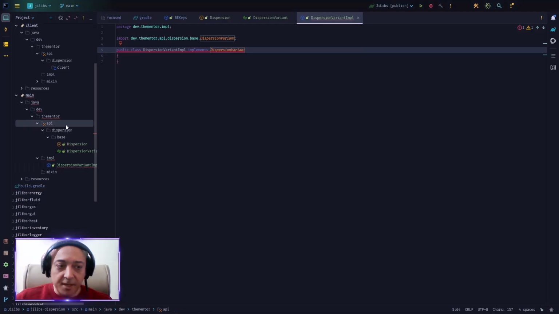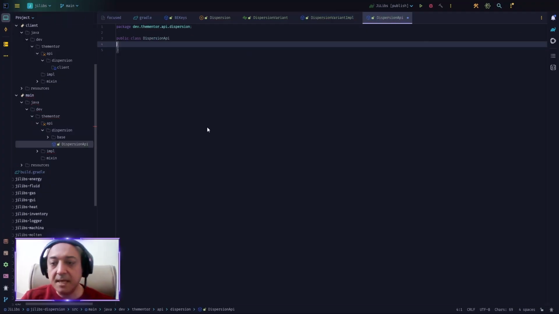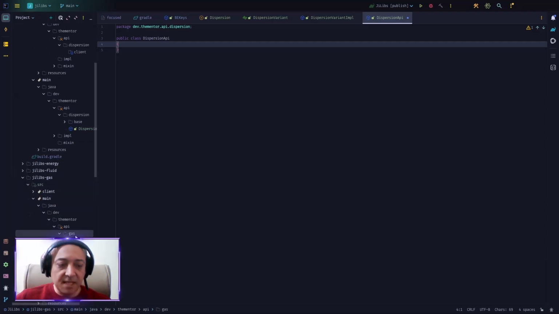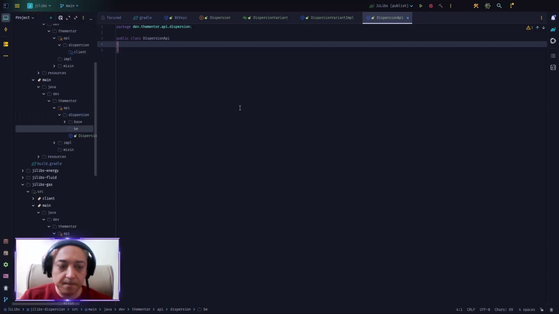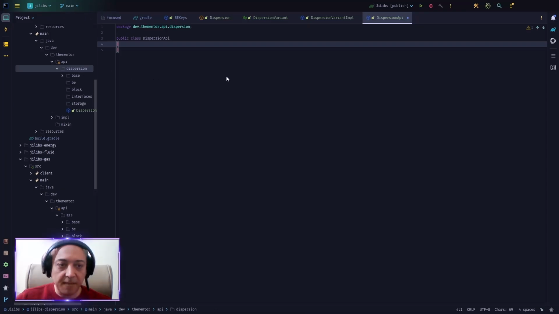Under the API, directly under the dispersion, outside of the base or anything else, I will have a Java class and I will call it DispersionAPI. This is the main entry class that we will have everything sitting in. If I want to follow my own steps as folder structures, you see that outside of the base, I have storage, BE, block, interface, and utils. So I'm just gonna mimic the whole structure here. So we will have a BE, we will have a package for block, a package for interfaces, a package for storage, and finally a package for utils.